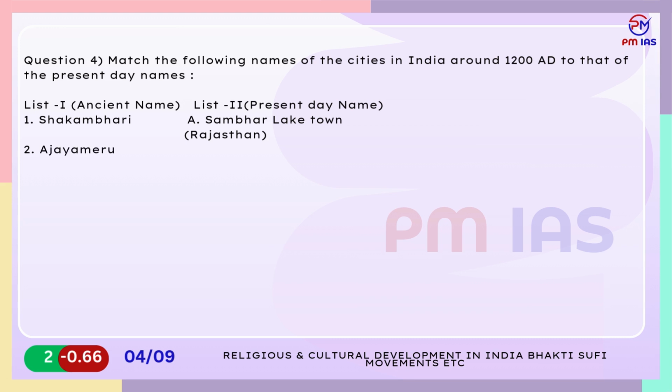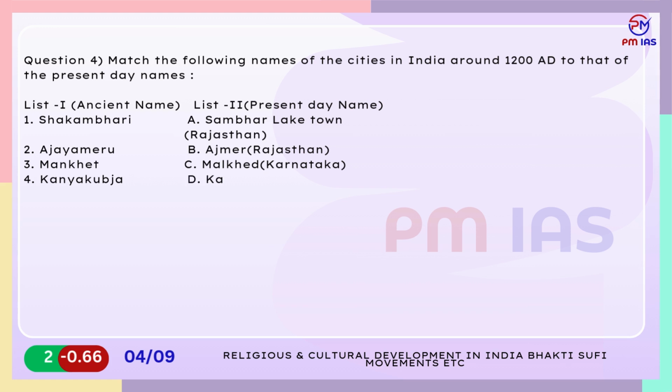3. Mankhet. C. Malkhed, Karnataka. 4. Kanya Kubja. D. Kannauj, Uttar Pradesh. 5. Kalyani. E. Bidar District, Karnataka. Select the correct answer using the codes given below.